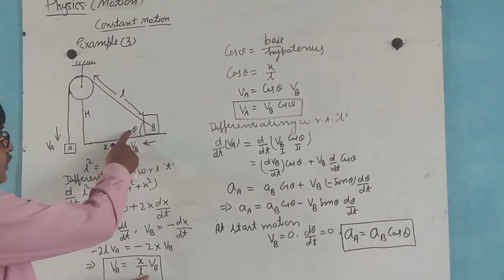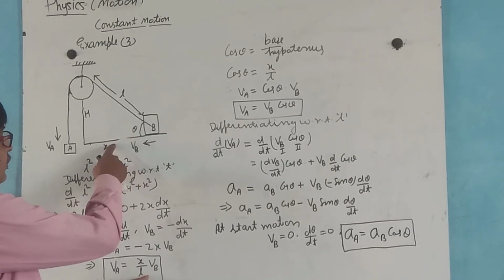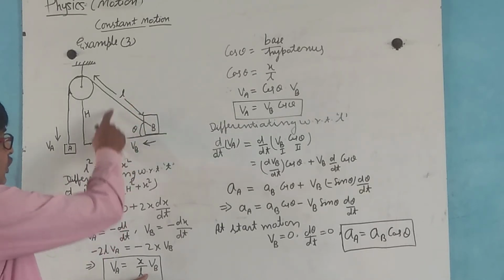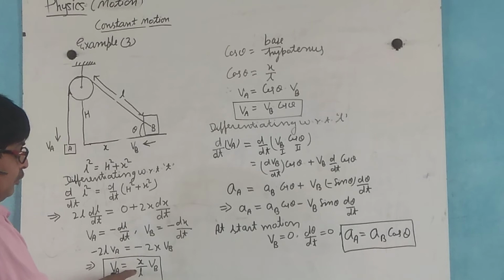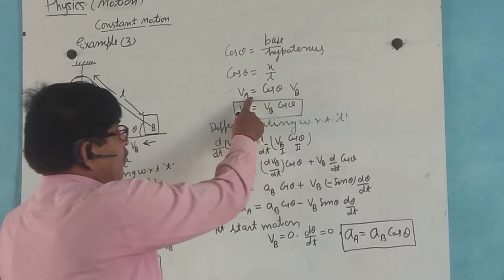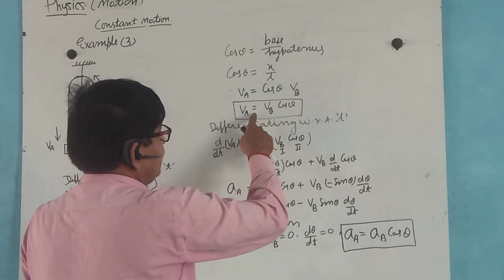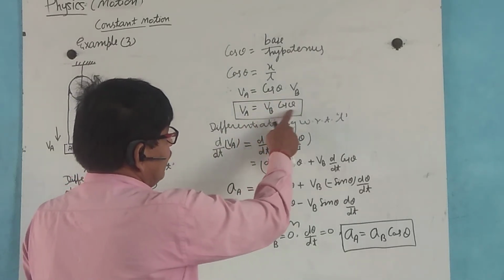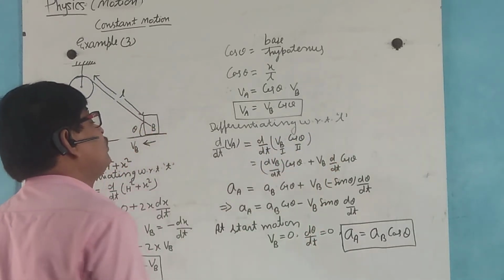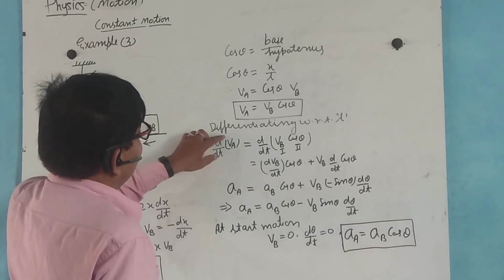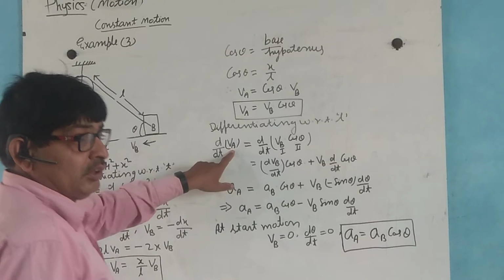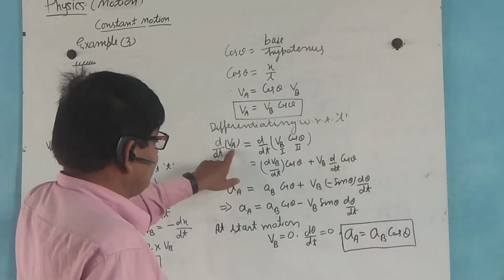Now cos theta is equal to base by hypotenuse, and cos theta is equal to x by L. X by L can be written as cos theta here, so that VA equals cos theta VB, VA equal to VB cos theta. Now differentiating it with respect to t, dVA by dt. VA is the velocity of block A.